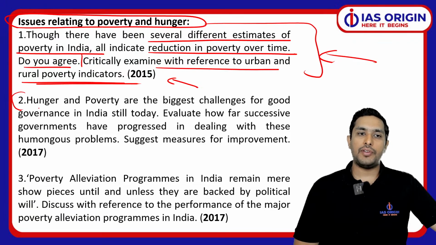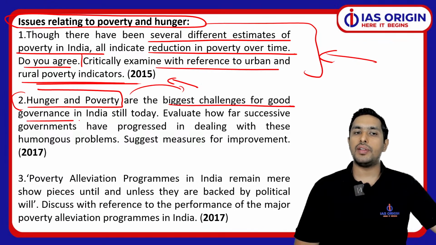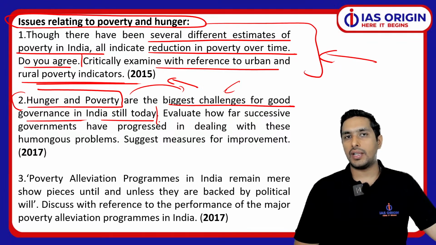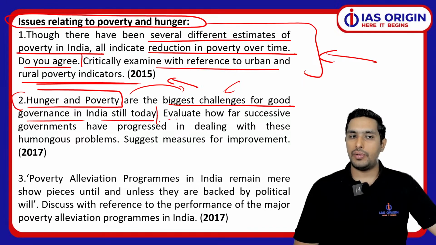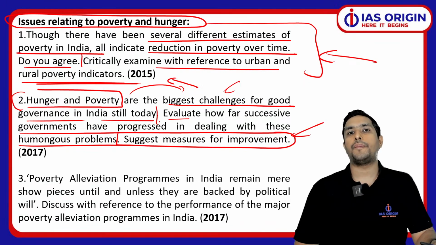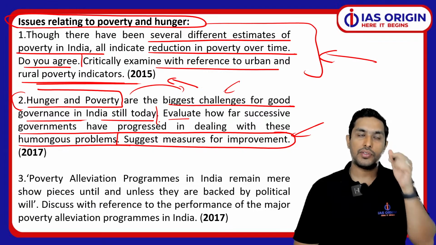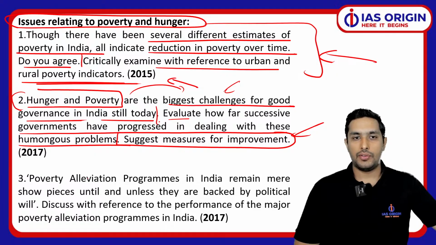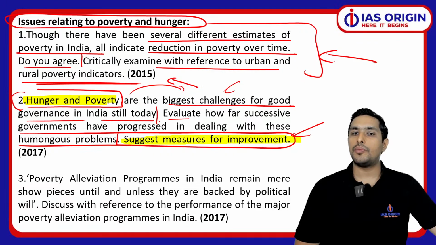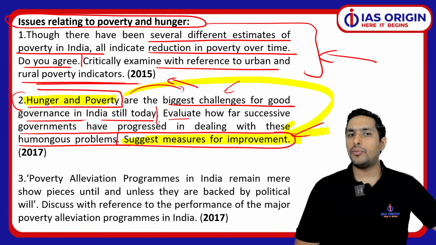Having said that, we talk about hunger and poverty. Hunger and poverty are the biggest challenges for good governance in India still today. We all know that. Because if we don't have good governance, we can't have inclusive growth. So you have to evaluate how far successive governments have progressed in dealing with these humongous problems. That's one thing. You also have to suggest measures for improvement. So how do we improve? These are the measures you have to focus upon. That is very important. So remember, we are focusing on hunger and poverty, and we are focusing on measures for improvement. So in a way, we are linking both together.